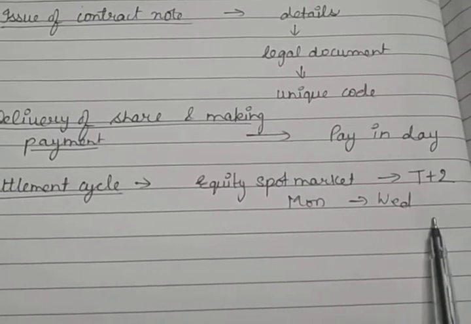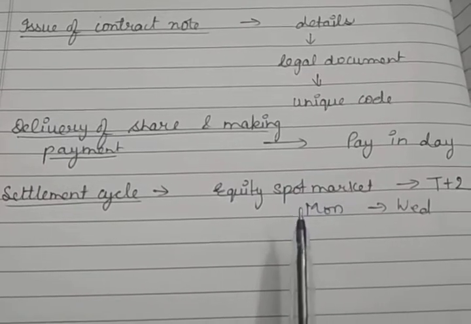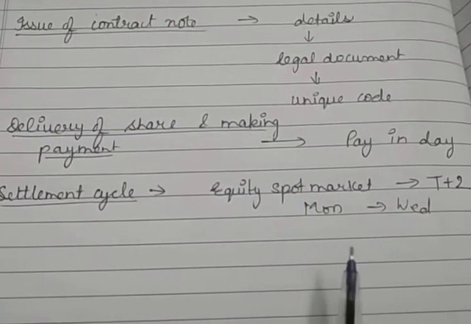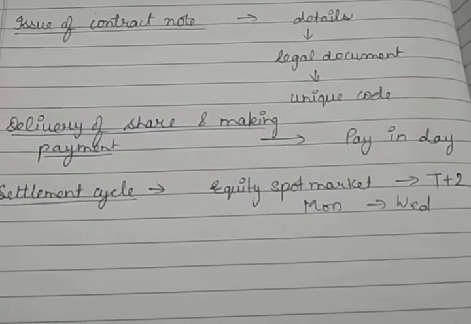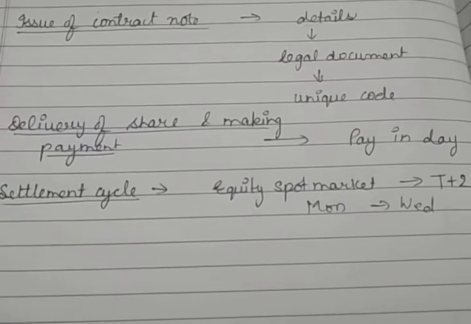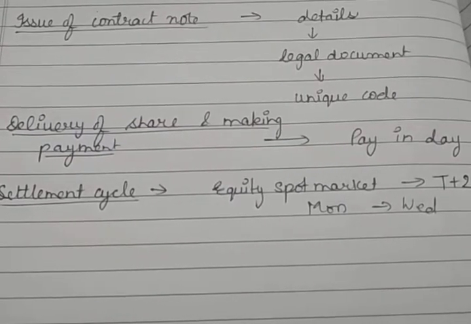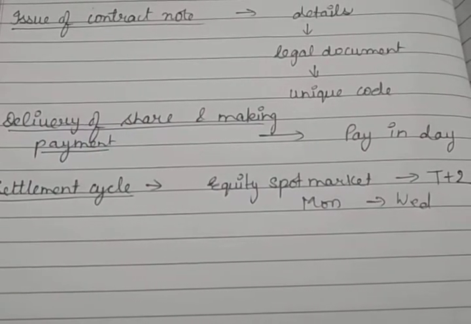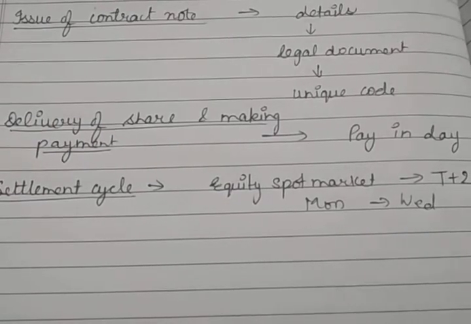And all the trading on stock exchanges takes place from Monday to Friday between 9:55 a.m. to 3:30 p.m. and the delivery of the shares has to be made in the dematerialized form. The second step we have already read, demat. And each exchange has its own clearing house, which assumes all settlement risk.